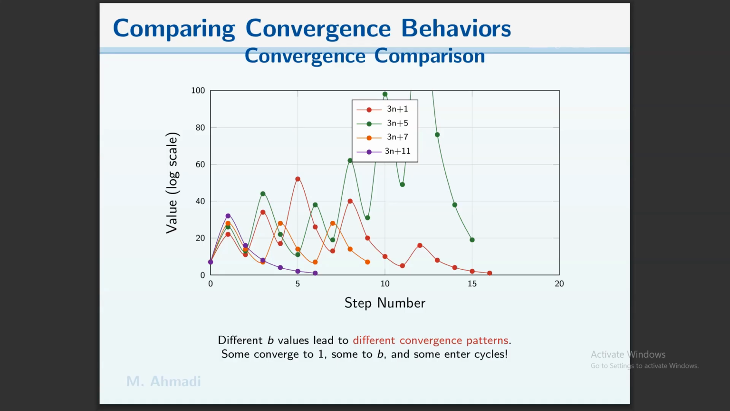Some of them converge to 1, some of them converge to some other values. Different b values lead to different convergence patterns. Some converge to 1, some to b, and some into a cycle.